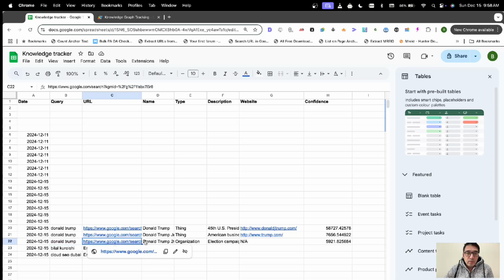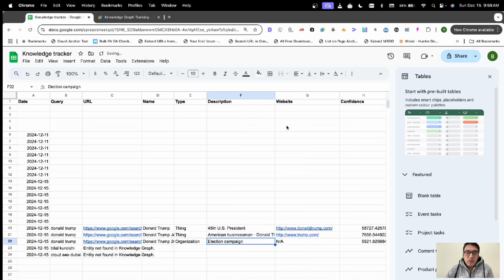We'll see that Donald Trump here has been tracked 3 times for some reason, and this was something that we addressed. Now, in one instance, it's showing up as an organization. That's because there are 3 entities that Google associates with Donald Trump. So Donald Trump as an organization, which says we are election campaign, a thing, so American businessman, and another thing which is 45th U.S. president. So in these 3 instances, Donald Trump is being tracked.